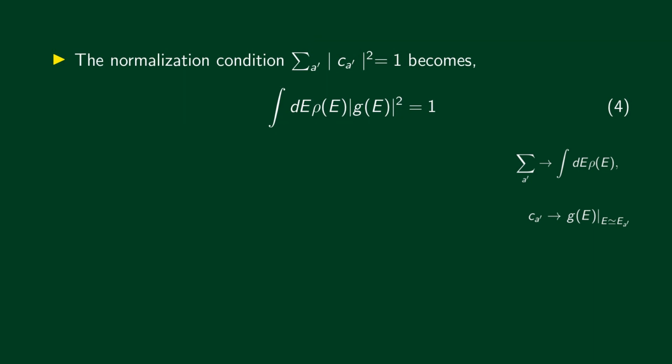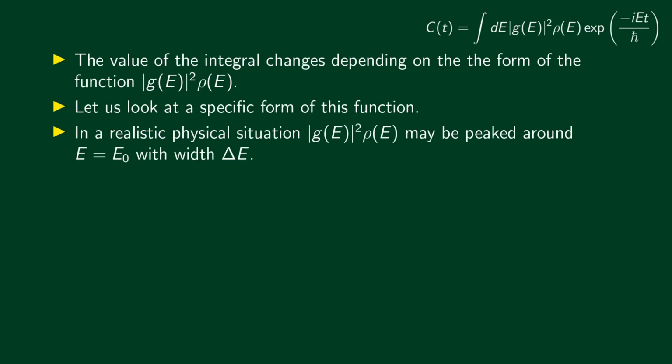All right, we just make the replacement: sum over a prime is replaced by integral dE rho of E and Ca prime is replaced by g of E. Okay, so this becomes integral dE rho of E modulus square of g of E is equal to 1. The logic is exactly the same as we have already seen. Okay. Let's now get back to correlation amplitude given by this expression.